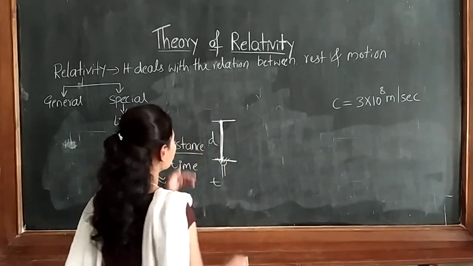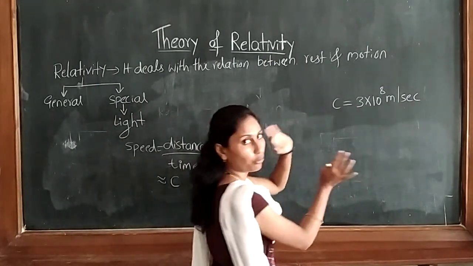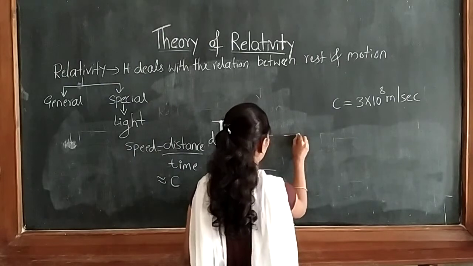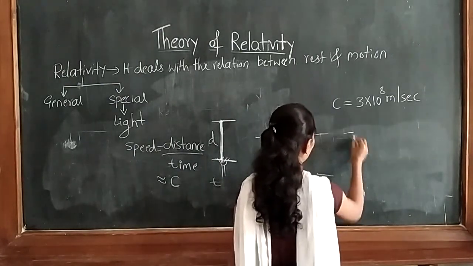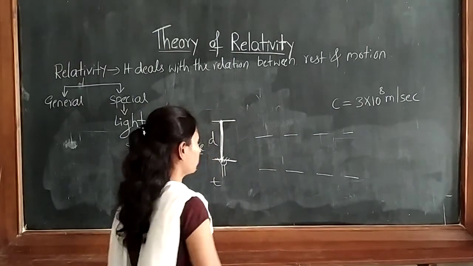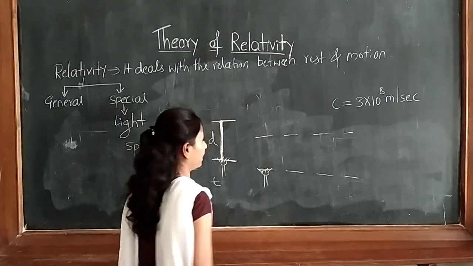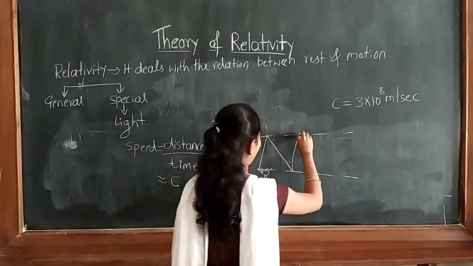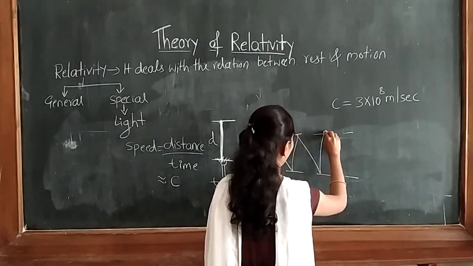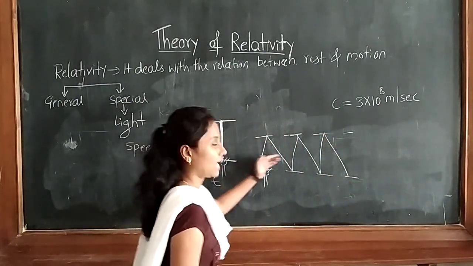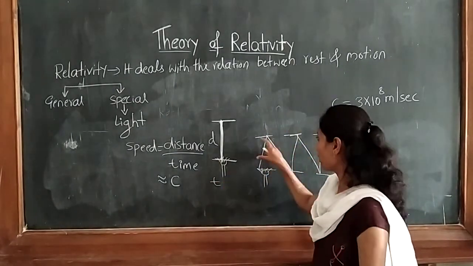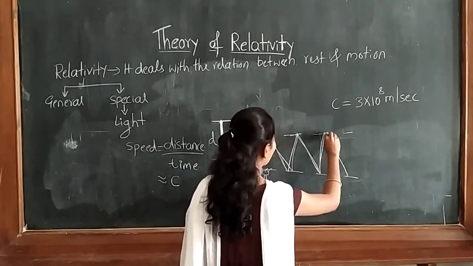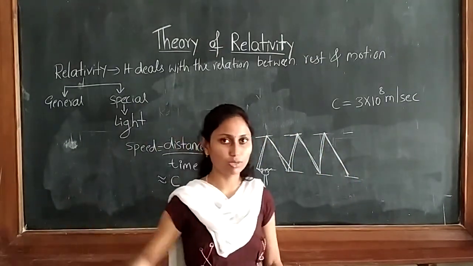Now what I will do, this object will start to move. It is now under motion. So when it is moving, this is the first position, next it will change, again it will be moving. Here also we will give the torch light. So when we give the torch light, the light will go and strike like this. Again it will move and strike. Like this it is happening. So now in the second case, when the body starts to move, the light will go in a waveform, like this.